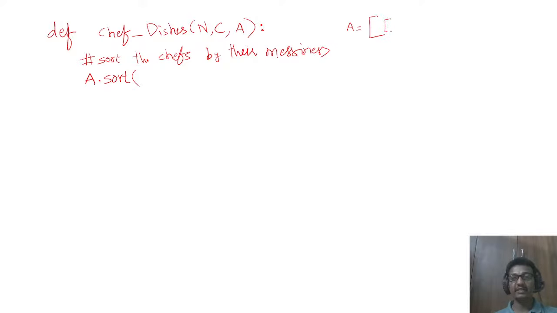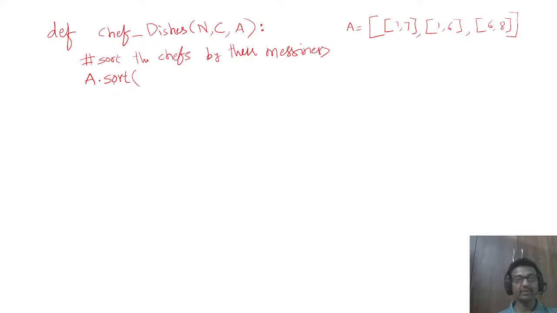It is given like this. Okay, so 1 7. This is how A appears, 1 6, then something like 6 8. This is how the A appears here. So what you need to do, you need to sort this. A dot sort means sort the A